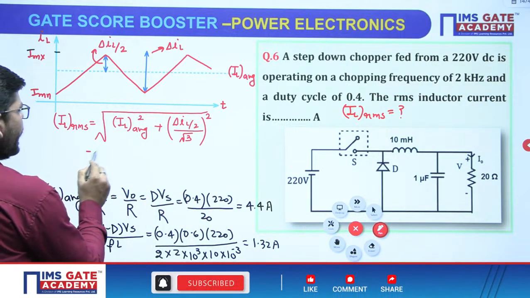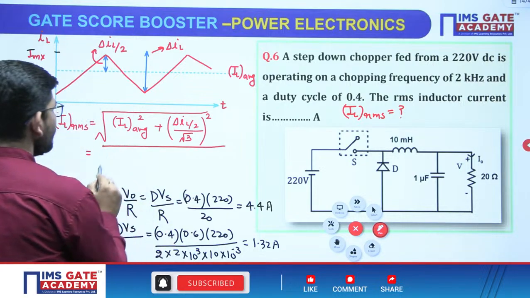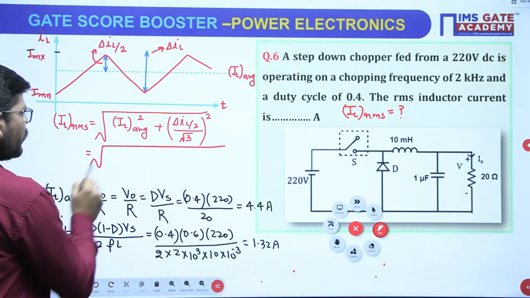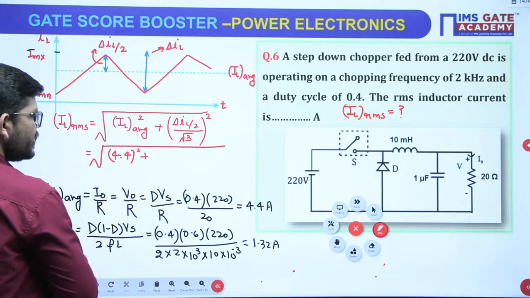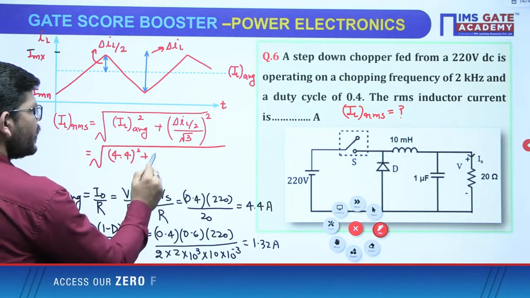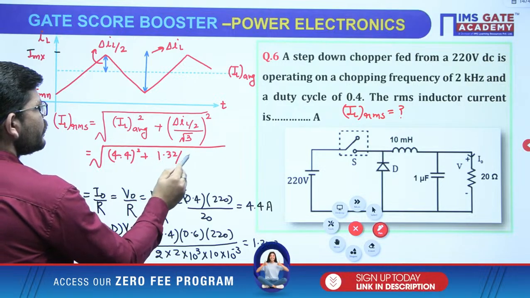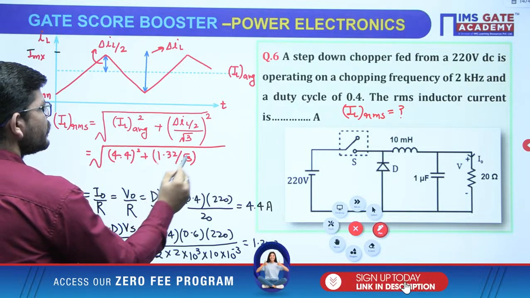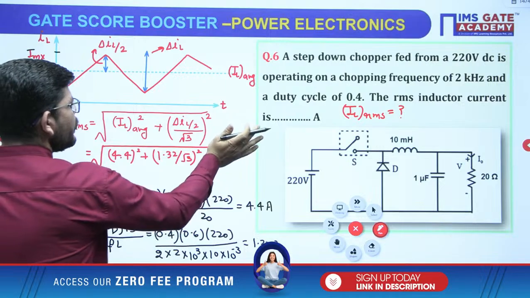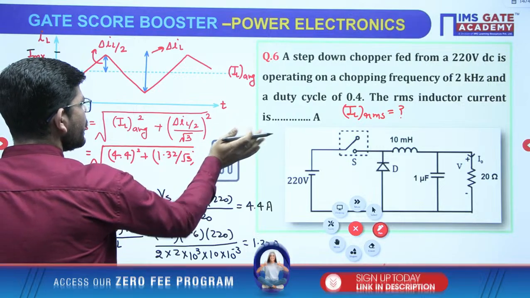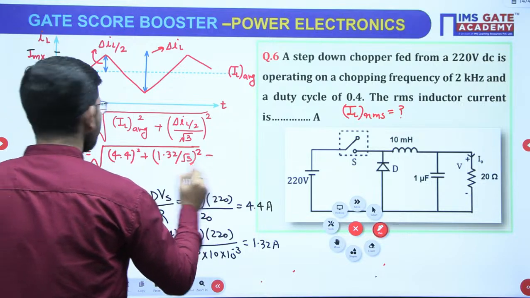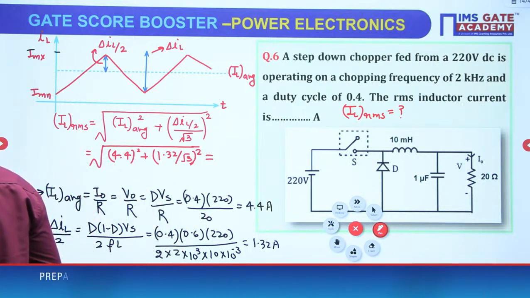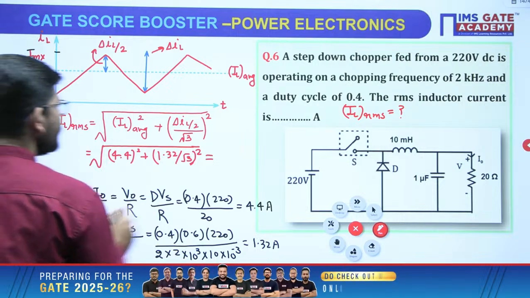If you write these values here, IL average is 4.4, so 4.4 squared plus delta IL by 2, which is 1.32 divided by root 3, squared. When you solve it, the answer I am getting is 5.16 ampere.